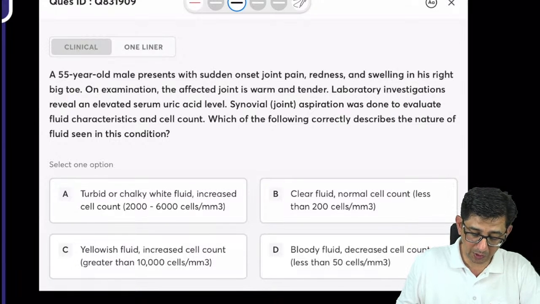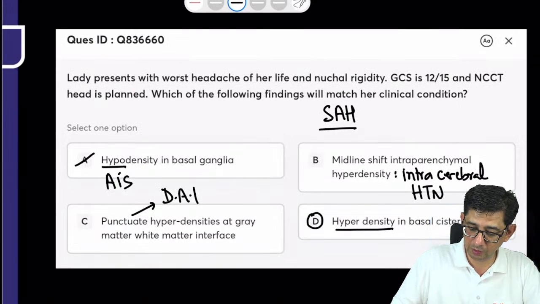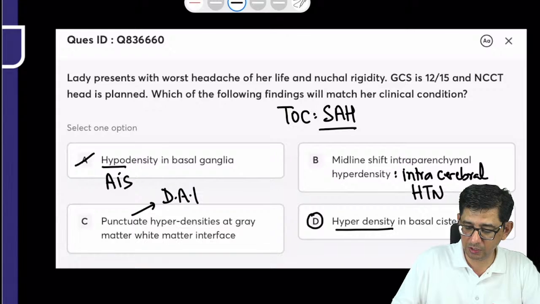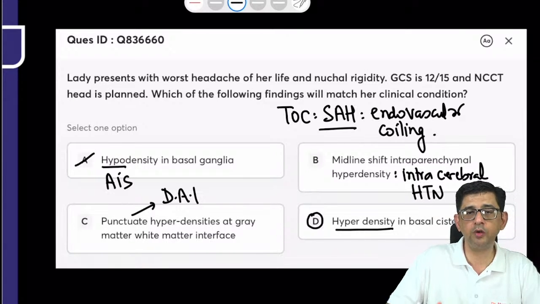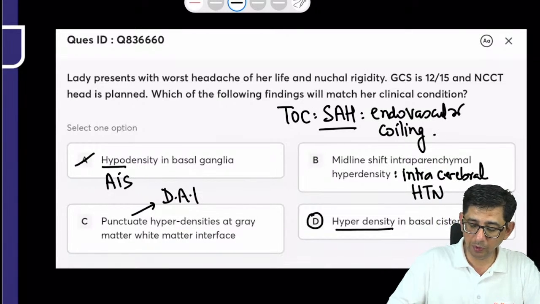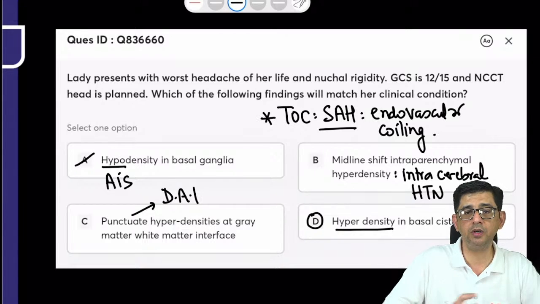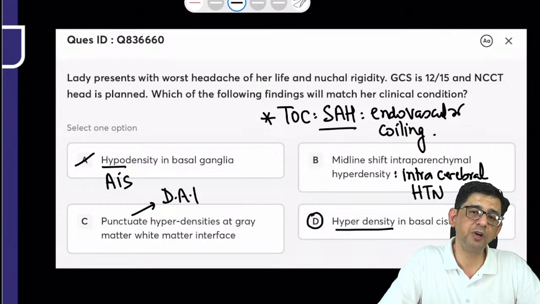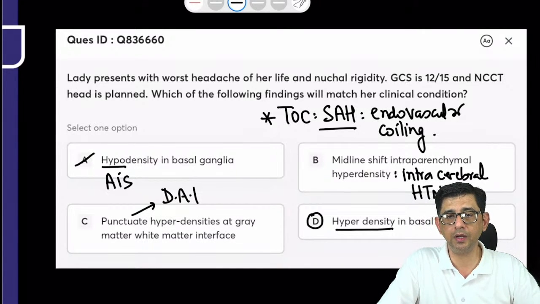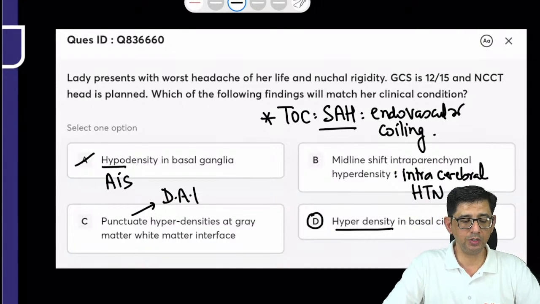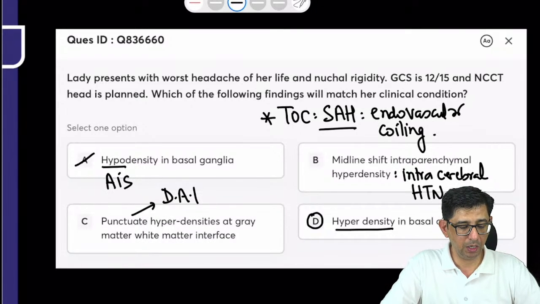Treatment of choice for this would be angiography. If he asks what is the treatment of choice for subarachnoid hemorrhage, then your answer is endovascular coiling. Even if a drug is given, don't answer the drug, because the drug will not treat the bleed. It will not treat the aneurysm. Drug will only prevent the vasospasm component. What you are going to do in this case is put in an angiography and put a coil in that aneurysm, and there could be sister aneurysms as well which could be bursting.